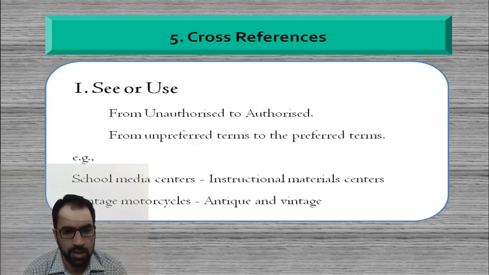In the similar manner, for vintage motorcycles, we can talk of the authorized or preferred term, antique and vintage. Such kinds of references are available in the CSH list, are again available in thesaurus, and are also available in Library of Congress subject headings, where from non-preferred terms, the direction is given to the preferred term.